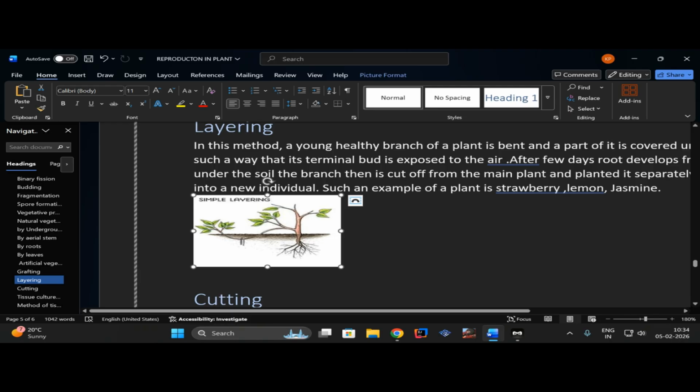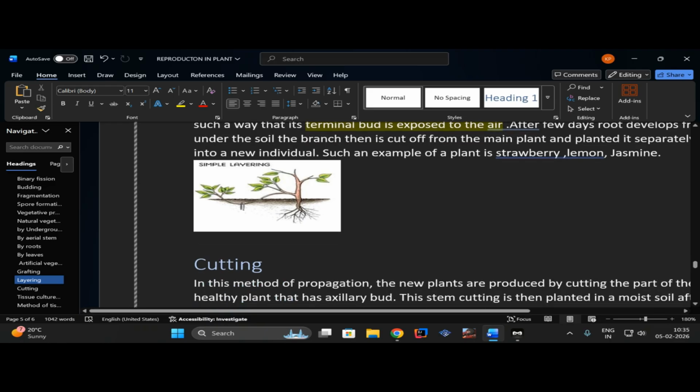If you can see the part after the layering of the branch, there is a small leaf-type structure outside the ground. That is the major thing you need to remember. The terminal bud, you can see here, is exposed to air. The bud means the main part which will help it to grow is outside in the air and the stem is inside the soil. After a long time, about 1 month, the roots will develop from the part which is under the ground, and then we need to cut the stem to make it separate. So this is the simple layering method.